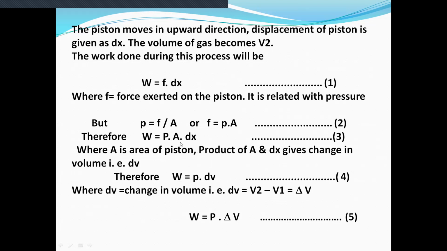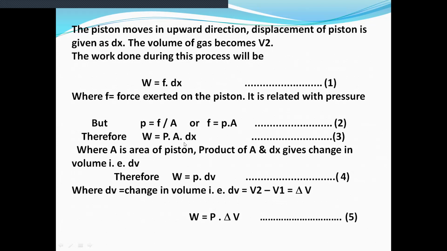In equation 3, there are two terms A into dx. This A into dx is nothing but the change in volume, that is dV. So in equation 3, instead of A into dx, we can write dV.